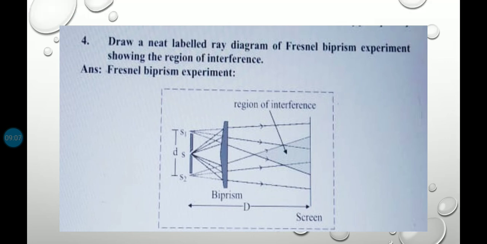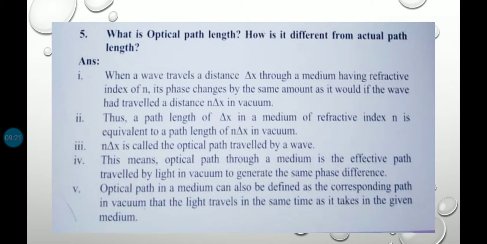The next question is, draw a neat labelled ray diagram for the Fresnel biprism experiment showing the region of interference. Here, this is the Fresnel biprism experiment diagram. Then the next question is, what is optical path length? How is it different from actual path length?